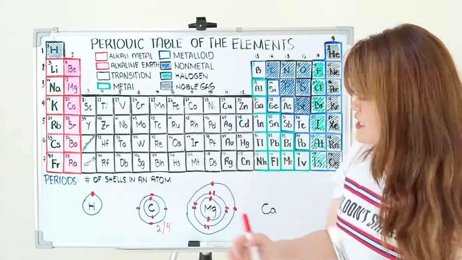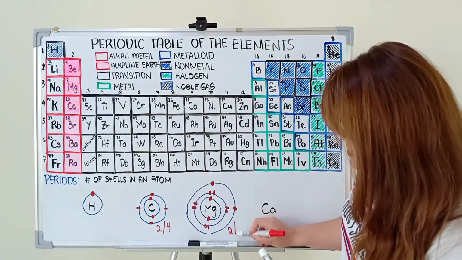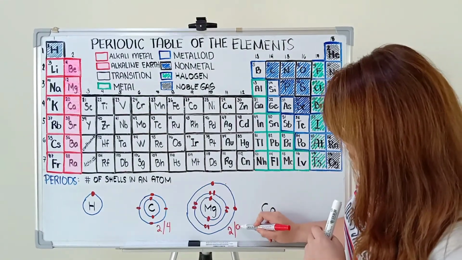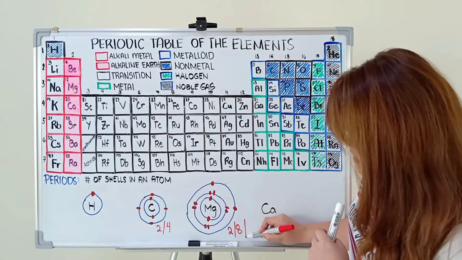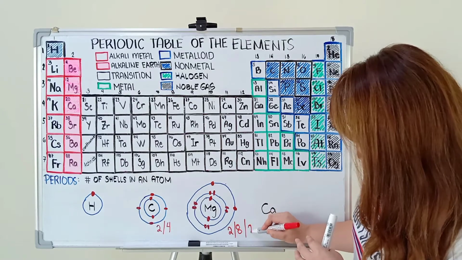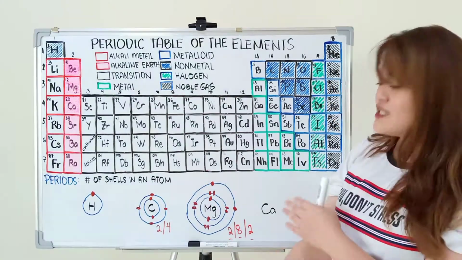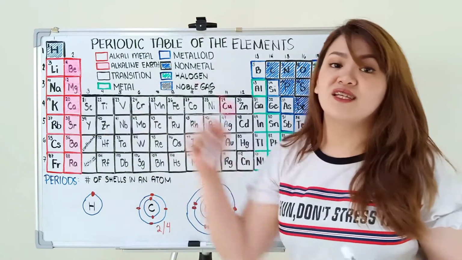Paano naman kapag hindi natin dinrawing? So, for the first shell, we have 2 electrons. In the second shell, na-fill yung 8 electrons. Ilan na lang matitira? Diba 12? So, 2 plus 8 plus 2. Ilang shells? We have 1, 2, 3. And yes, tama nga, nasa period 3 si magnesium.